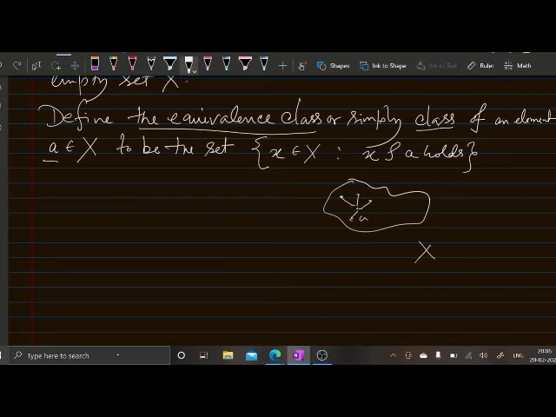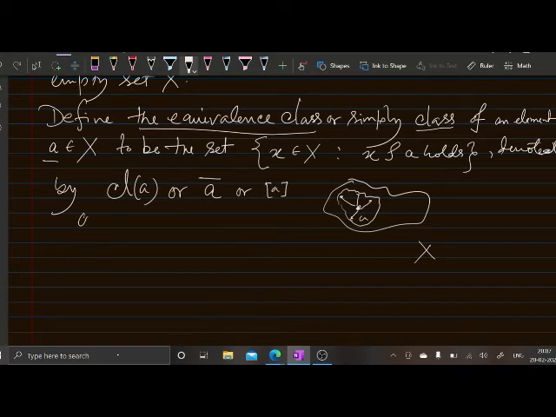These elements will form a subset of X, and this set is called the equivalence class of a. This is denoted by cl(a), that means cl for class of a, or sometimes it is denoted by a-bar, or by third brackets [a], or sometimes by first brackets (a), etc.